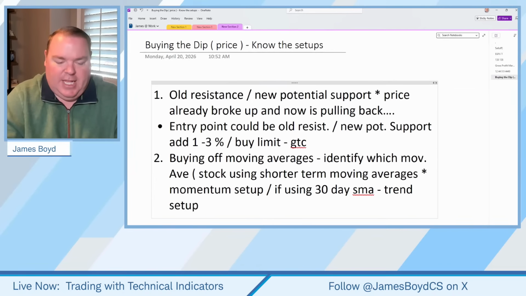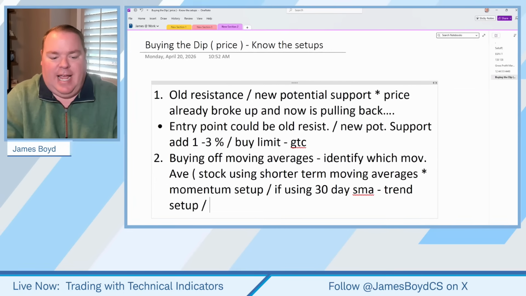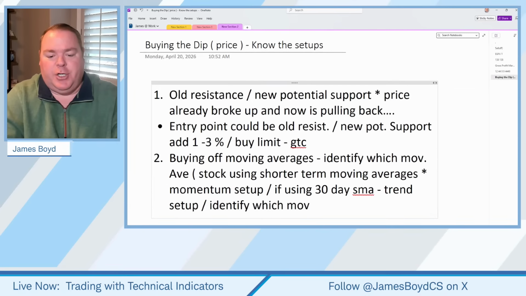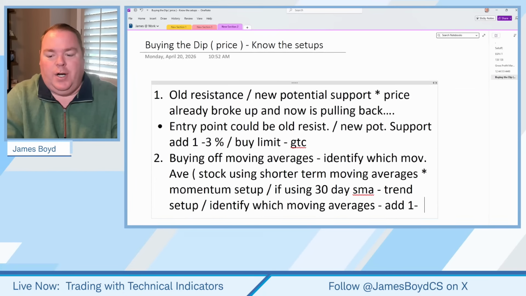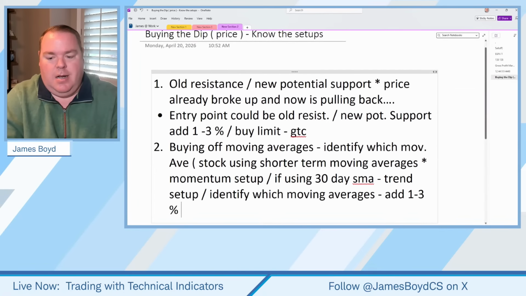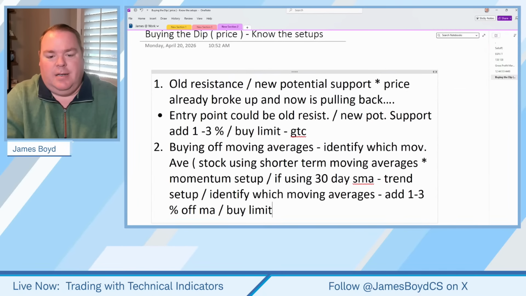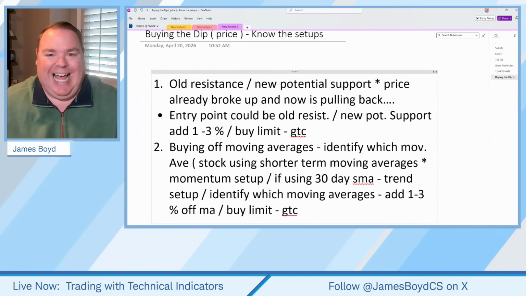Now, the same thing that we did before. Identify which moving average it has touched off a couple times, plural. And we're going to take it, let's say, add 1 to 3% off the moving average or above. Buy limit GTC. So that buy limit GTC is saying buy if we get to that price or less.